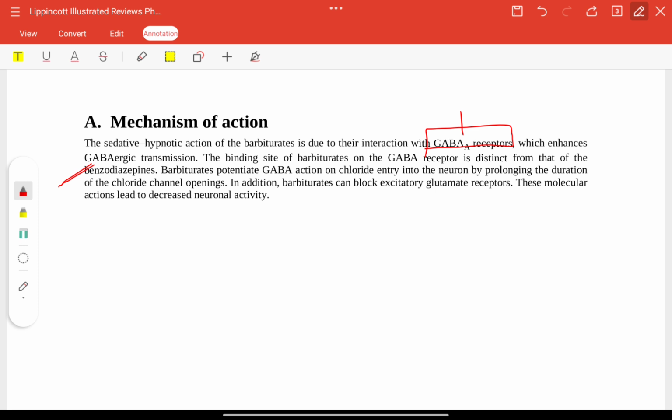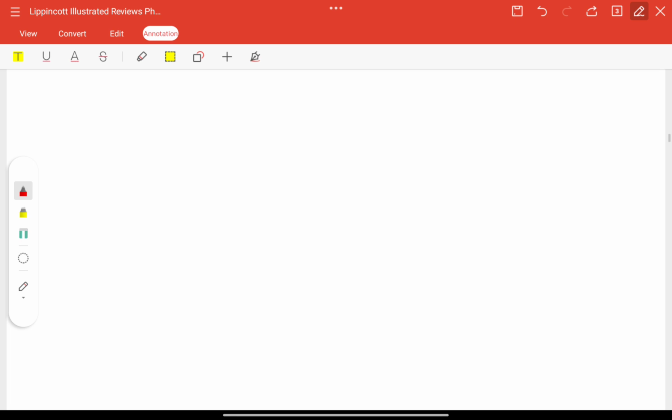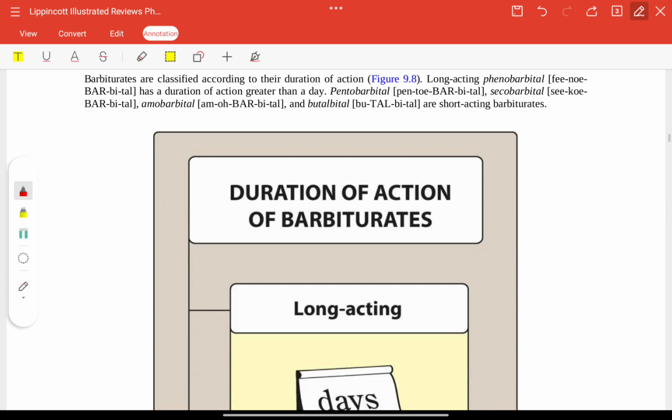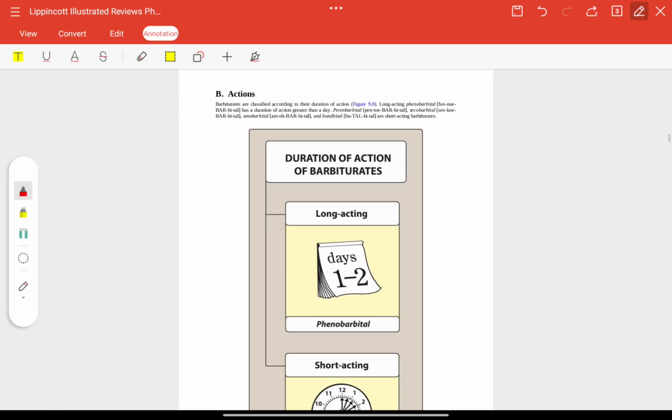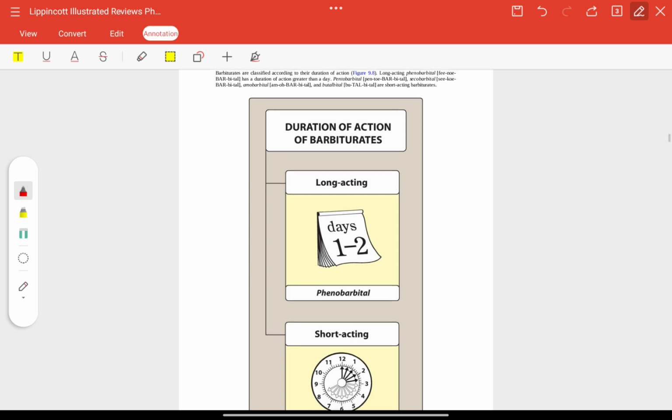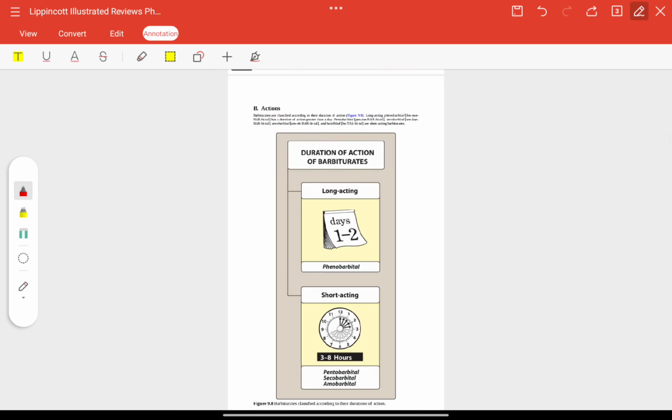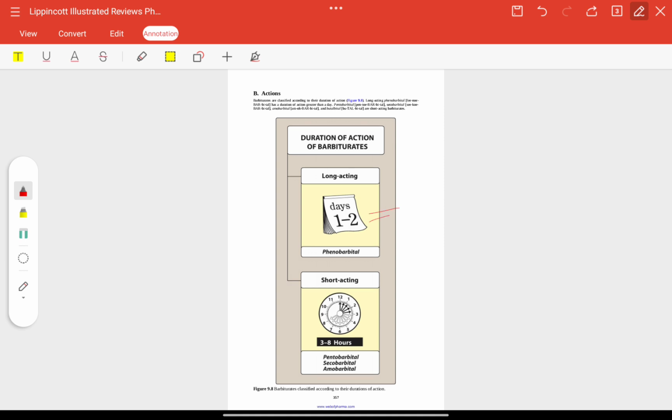They act on chloride entry into the neuron and prolong the duration of chloride channel opening. They can also block excitatory glutamate receptors. This was the mechanism of action. And what are the actions? Duration of action can be long acting or short acting. Long acting lasts just 1 to 2 days, and short acting is 3 to 8 hours. Long acting is only phenobarbital, and short acting are pentobarbital, secobarbital, amobarbital.